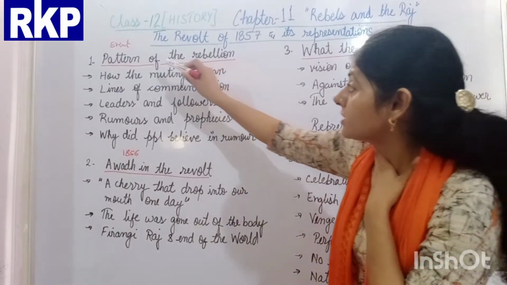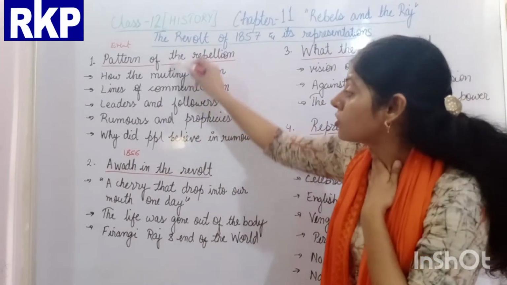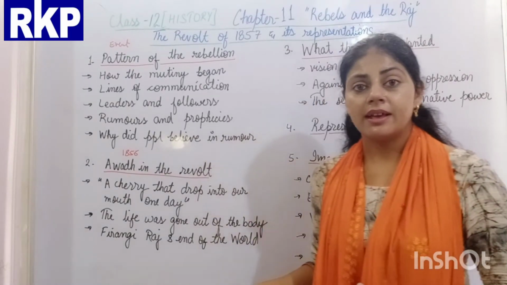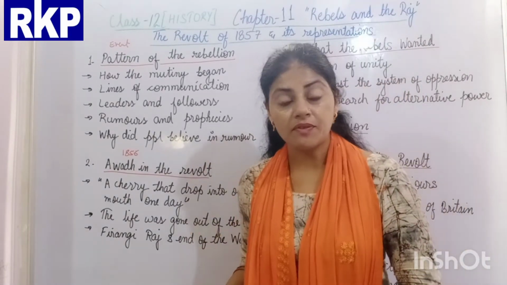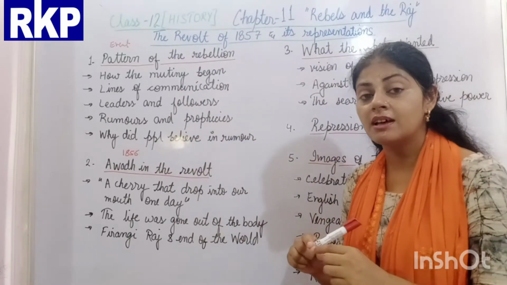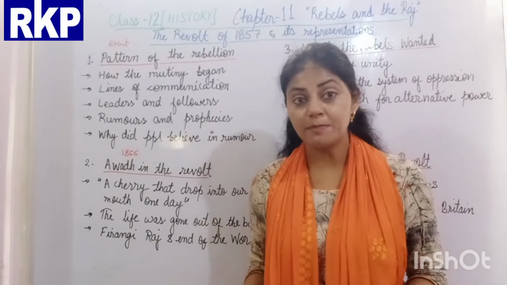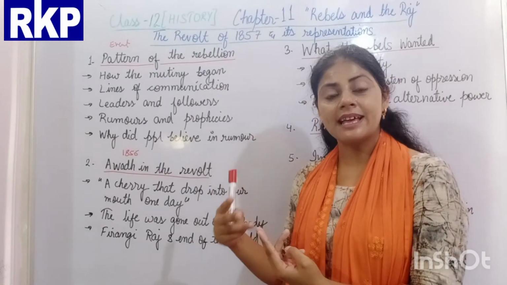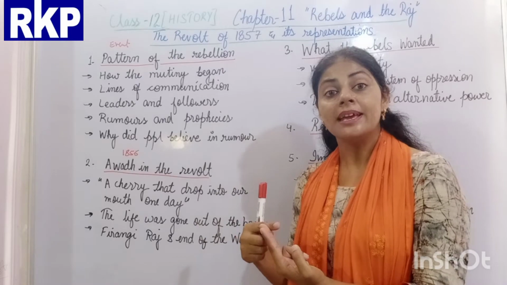But the question can be asked for 8 marks on the whole of this: What was the pattern of the rebellion in India during the revolt of 1857? In that you have to discuss all these points. The question can also be asked for 3 marks. As you know, two types of questions will be asked: one is for 1 mark, then another for 3 marks, and then the 8 marks question.